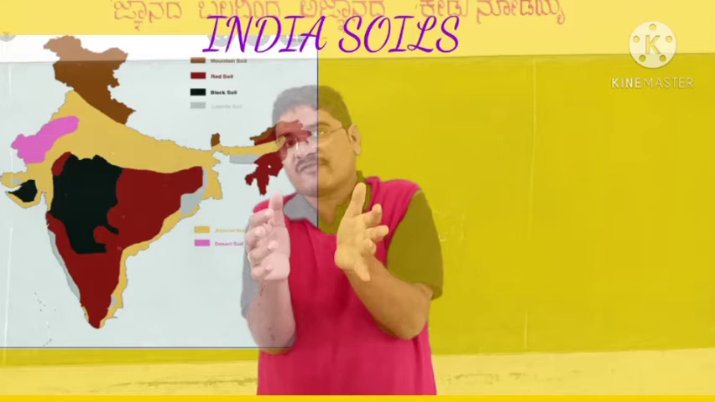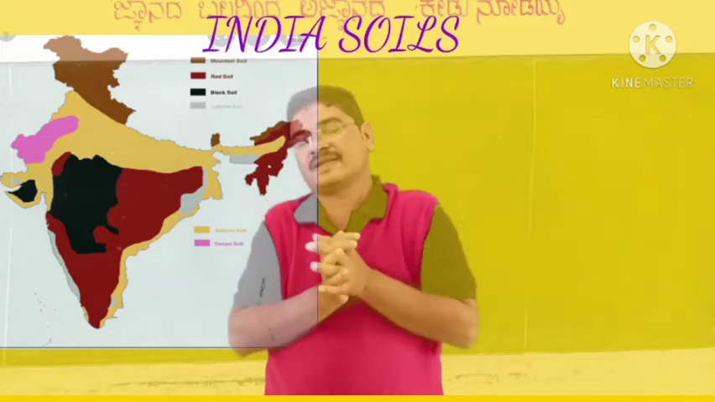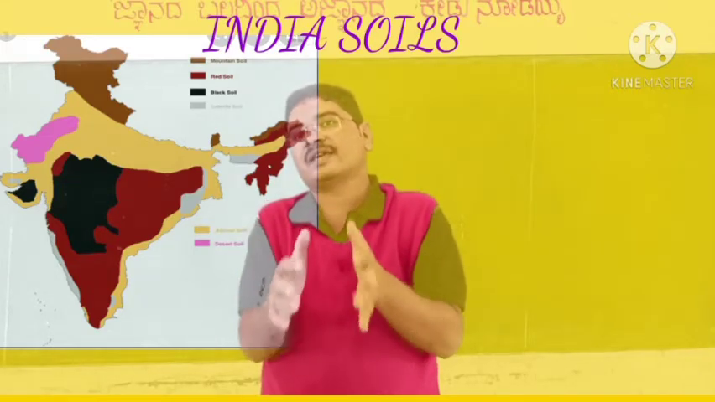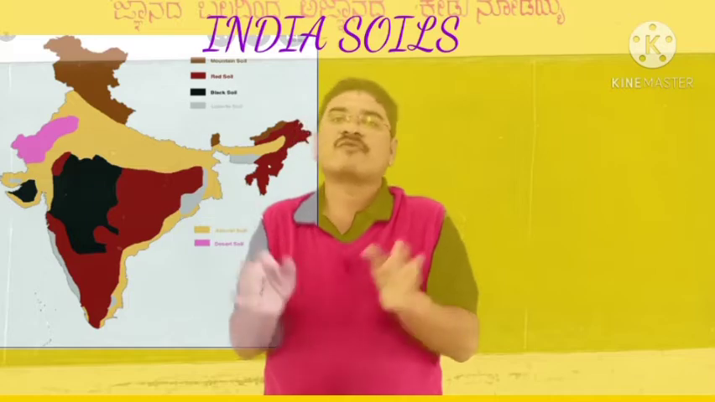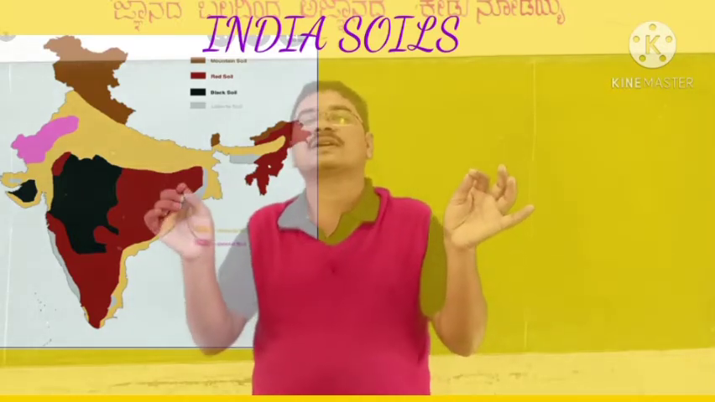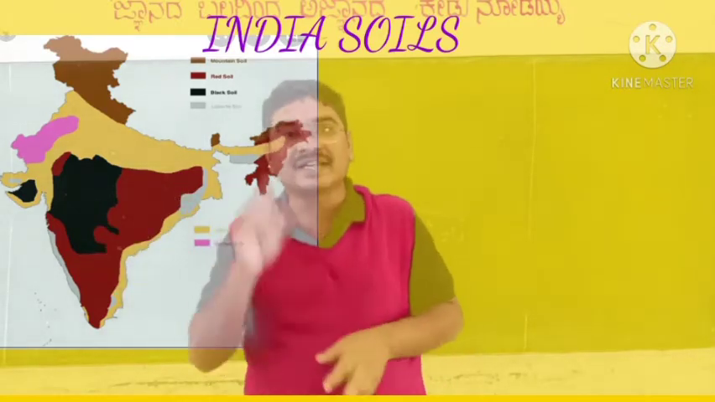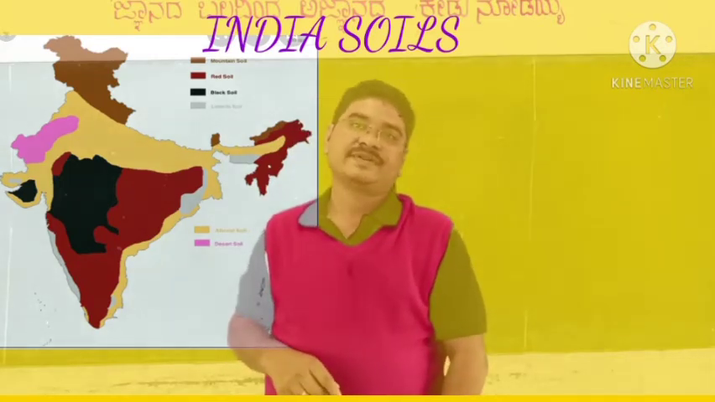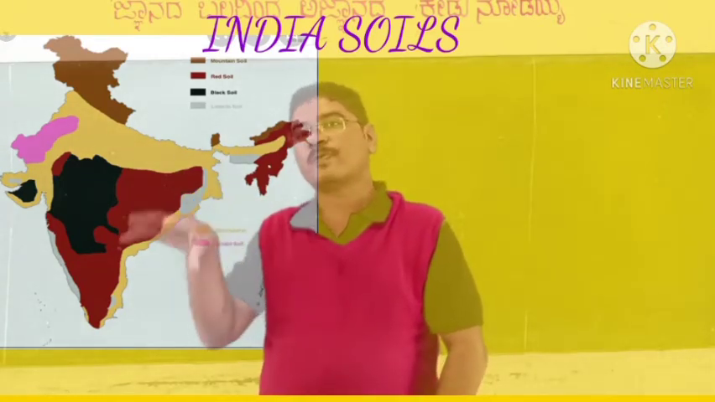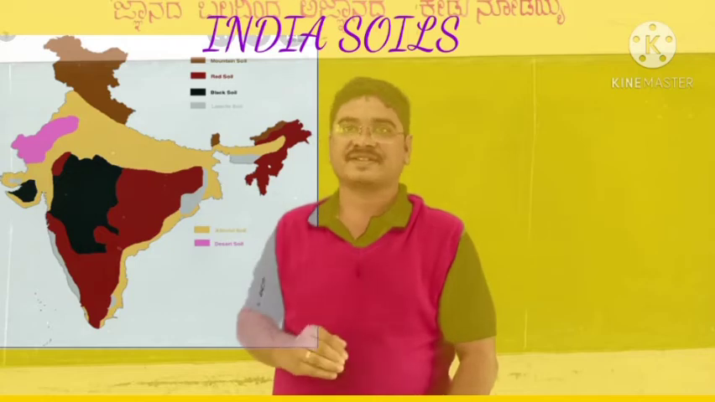The total area of black soil in India is about 5.4 lakh square kilometers.